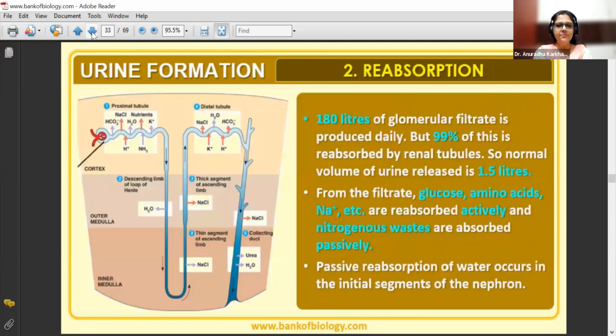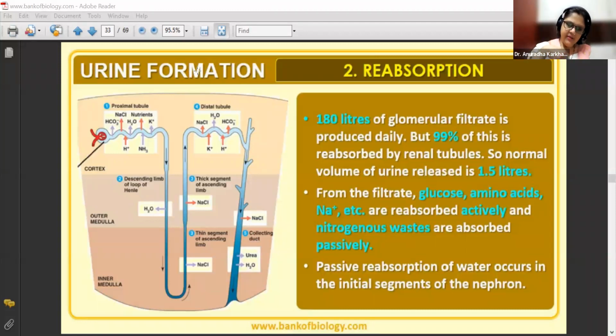So what happens? See, not more than half, beta, 99% is reabsorbed. Approximately 0.18 liters, that is what we give them. Yes, correct. Now, 180 liters of filtrate was formed, but 180 liters does not pass out. So what happens to the rest of the filtrate? Okay, so let us see.